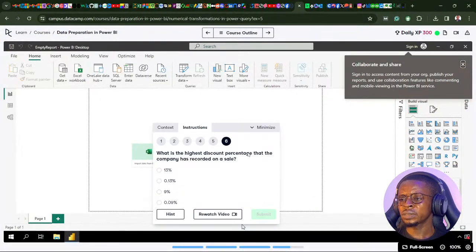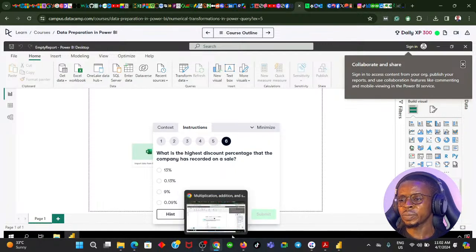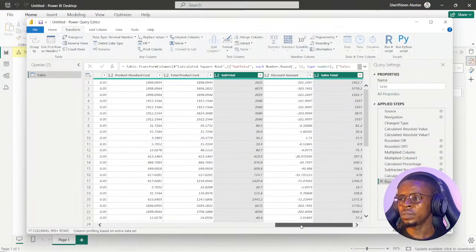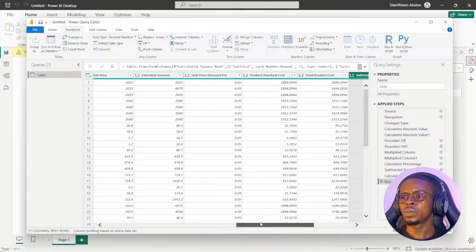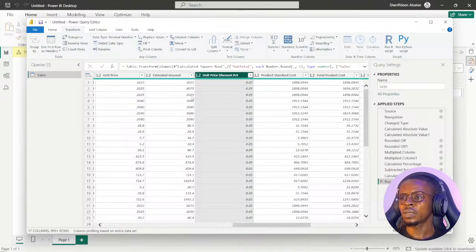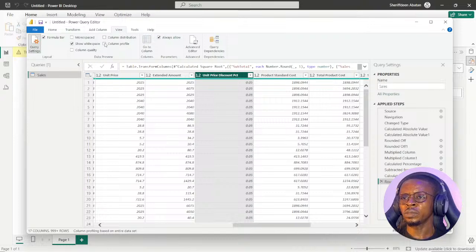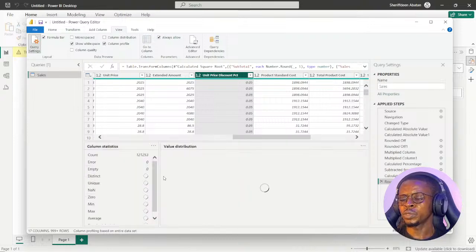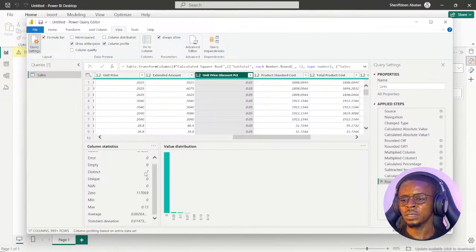So what is the highest discount percentage that the company has recorded on a sale? We want to see the highest discount percentage. If you go to the discount column, we actually use this unit price discount calculation and look at the column profile. If you look at the highest and the minimum, we should be able to get that. Or I can also filter. Okay, let's see. The maximum is 0.13, while the minimum is 0.